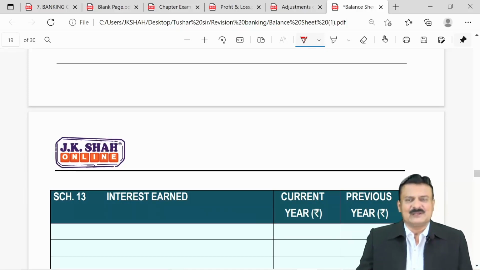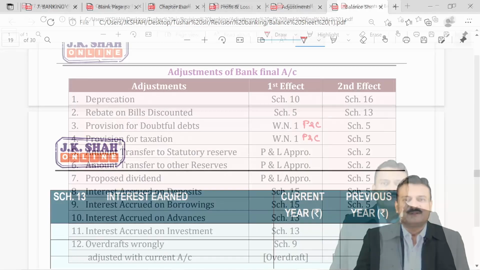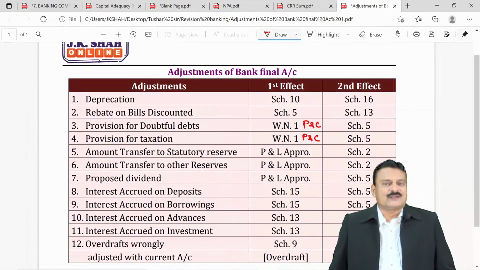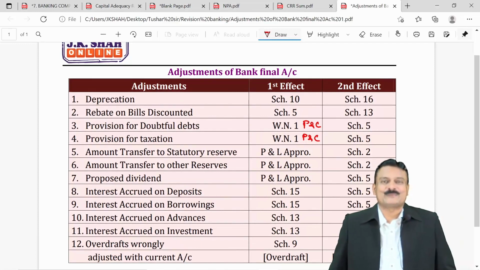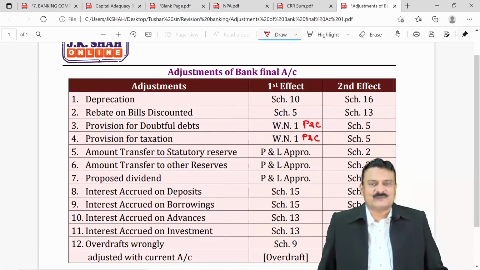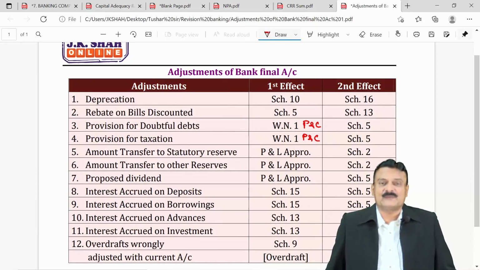I am showing you a ready-made list of the most common adjustments that can be asked. We now reach the last one to conclude the banking company final accounts. This is a list of common adjustments you can have in a full-length sum where they ask you balance sheet and P&L both.